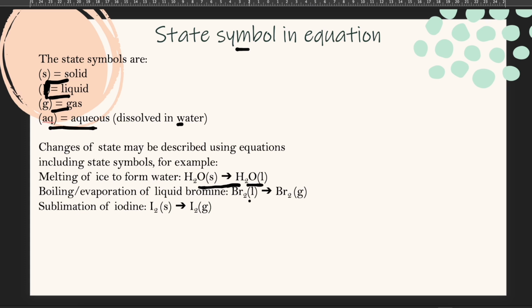And here, liquid bromine changes into bromine gas. And this one, solid iodine, changes into the gas state. It's called sublimation because it goes directly from solid to gas with no liquid.